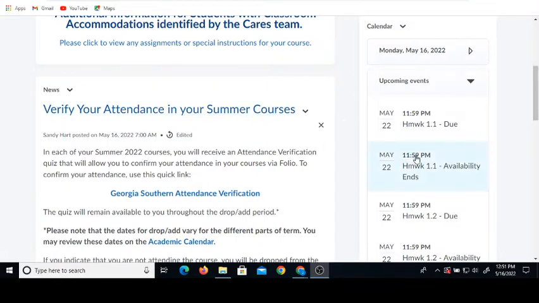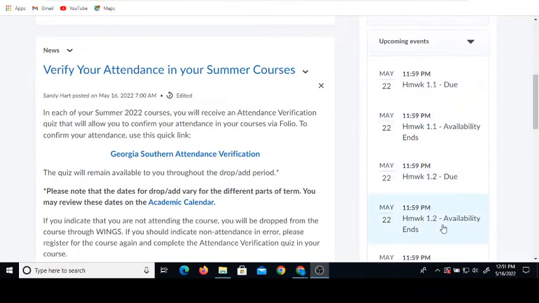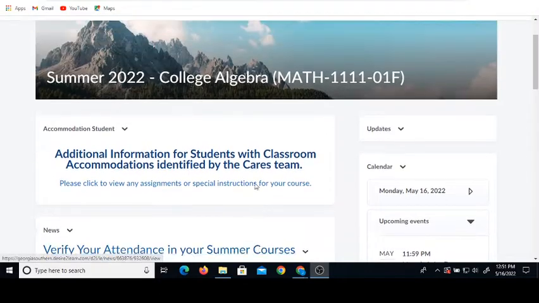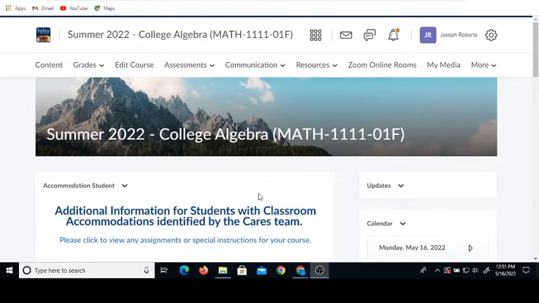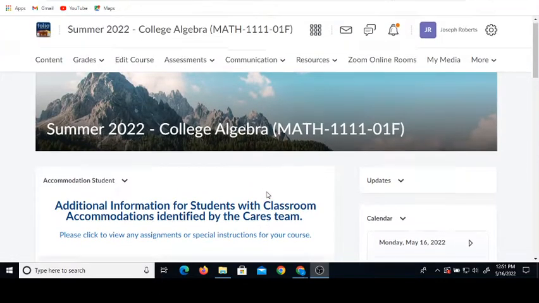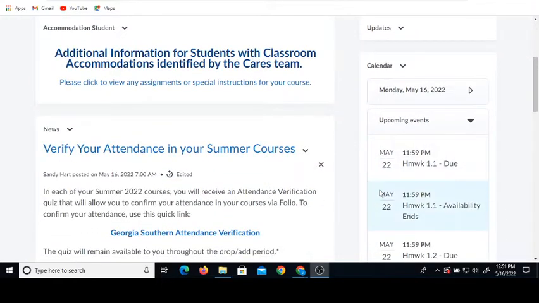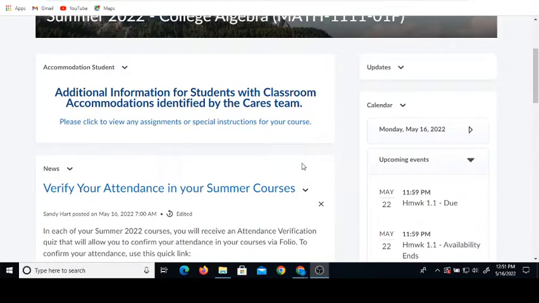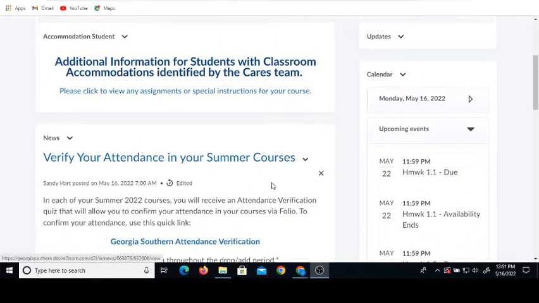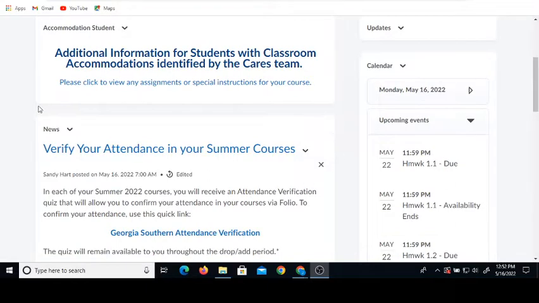And then if you look towards the right, you're going to see upcoming due dates. So that'll help you with scheduling. And I will be posting course materials in 1 week blocks. So I don't have everything for the entire course up here. I've got the first 2 weeks of the class posted on FOLIO. But I'll be posting updates every time I upload new materials. I'll make a news announcement, so please make sure you're watching your news announcement and watching your email.